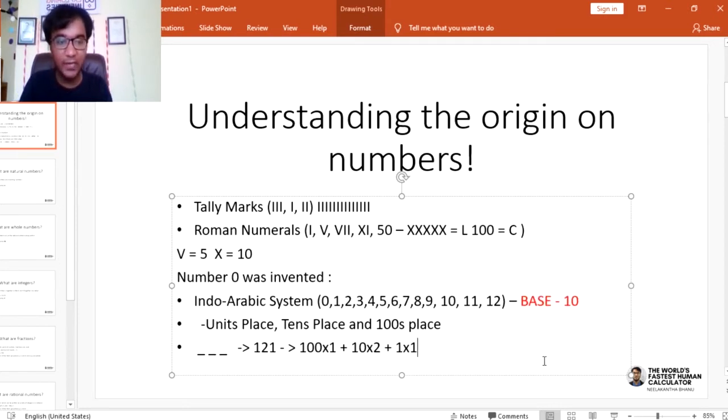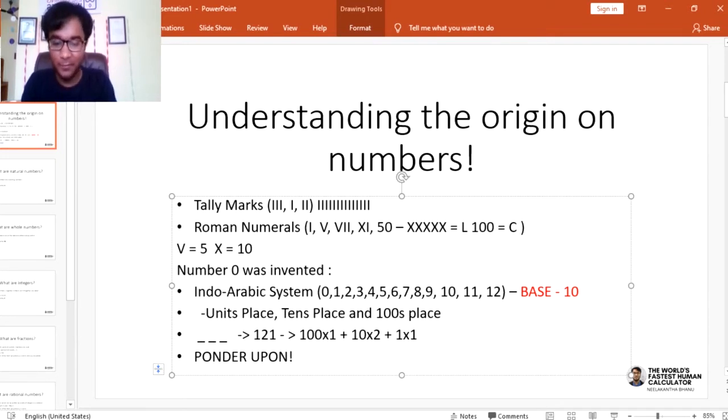But this is just for you on the base 2 system. What is this? It's called the binary system. Where is this used? This is a question for you for the subsequent class, to understand what the base 2 system is.